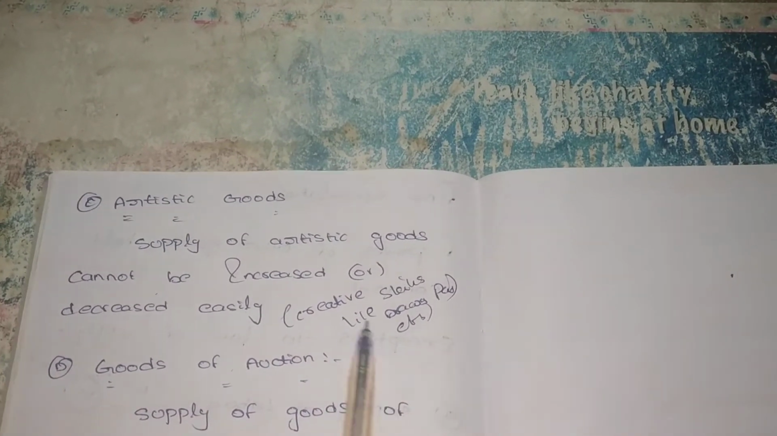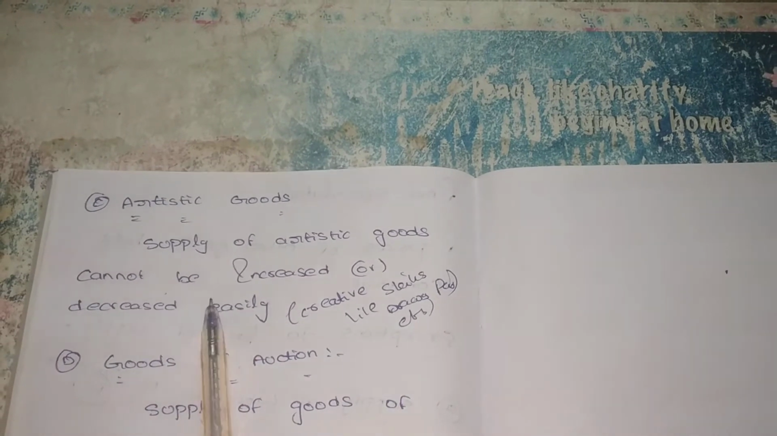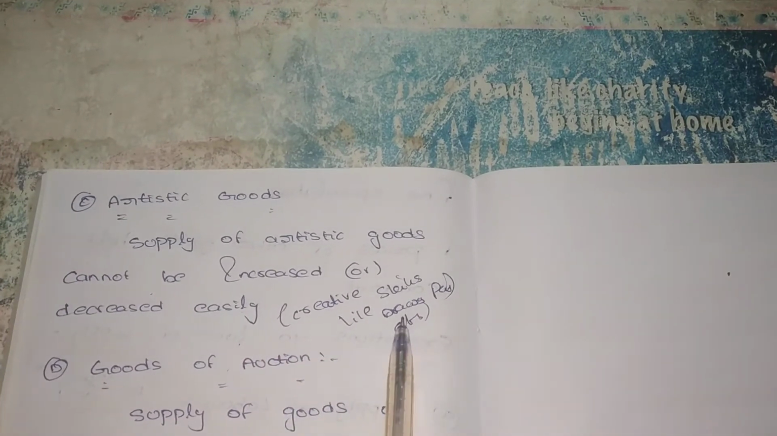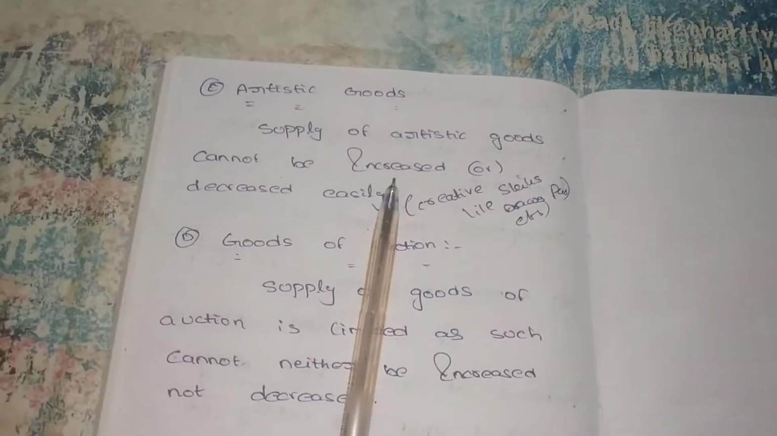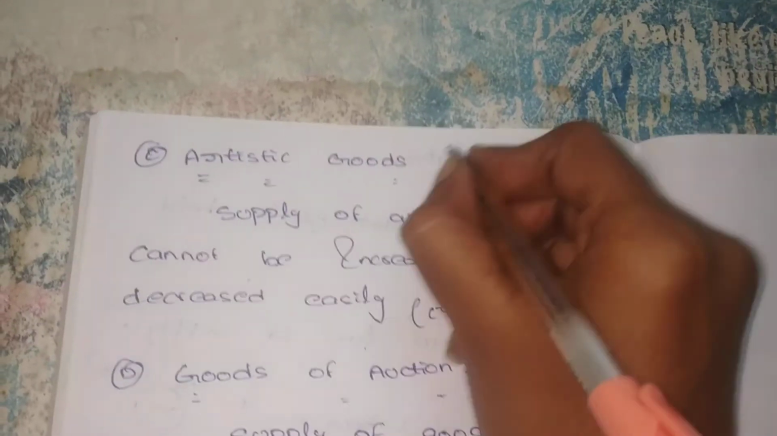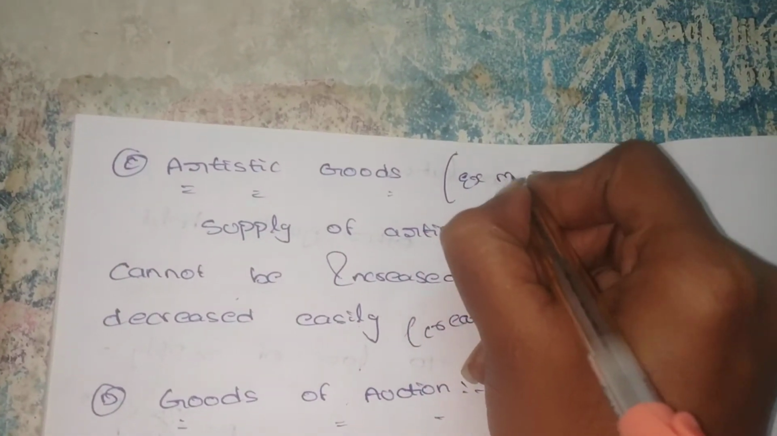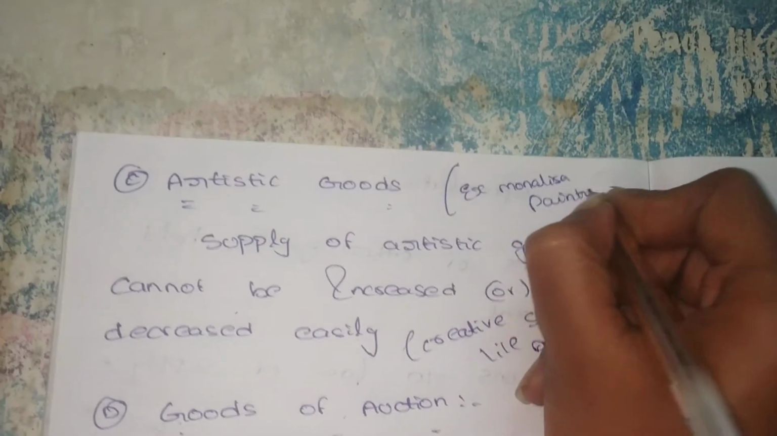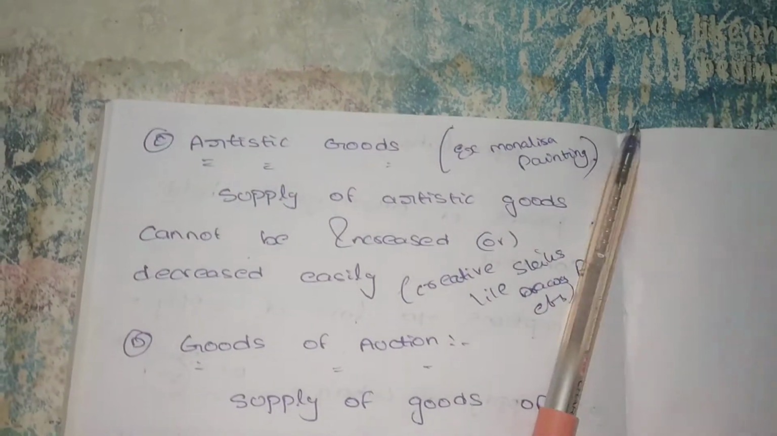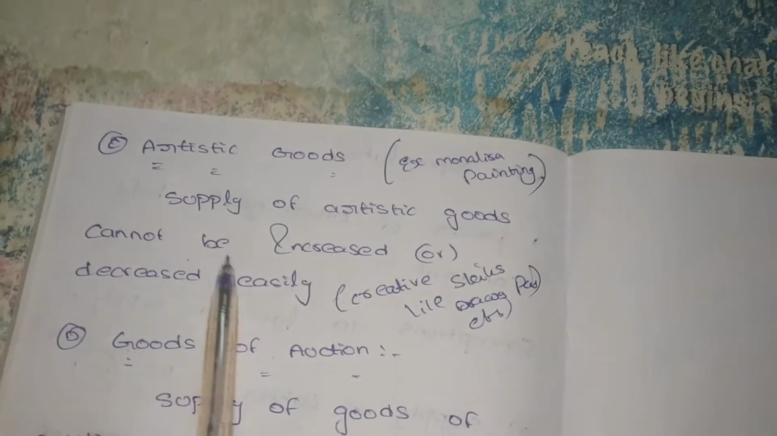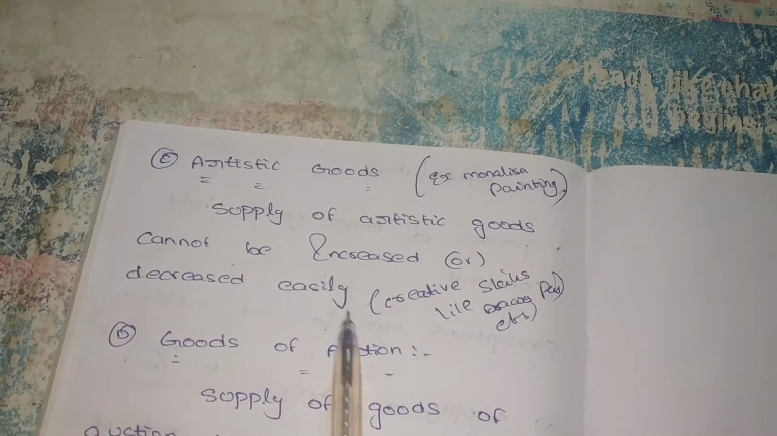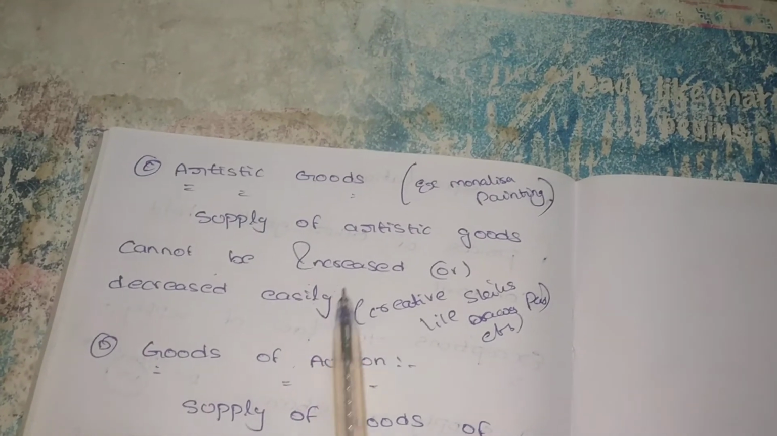So for creativity skills, for articles like decorative items, luxurious items, creative skills like drawings and paintings, for example the Mona Lisa, you can easily understand. So for these kinds of goods, the law of supply does not apply, because if there is an increase or decrease in price, there is no change in the supply. So in artistic goods also, the law of supply does not apply.